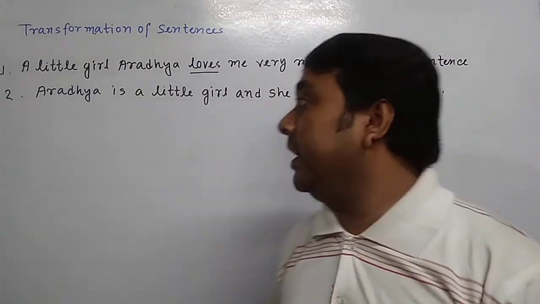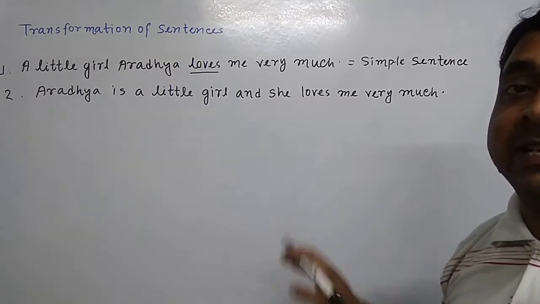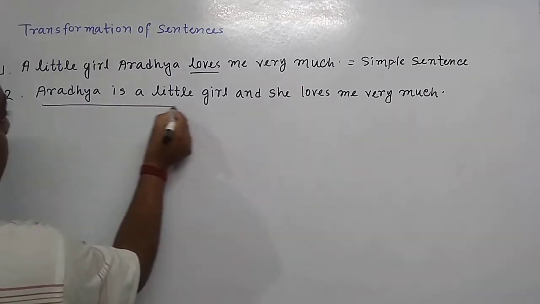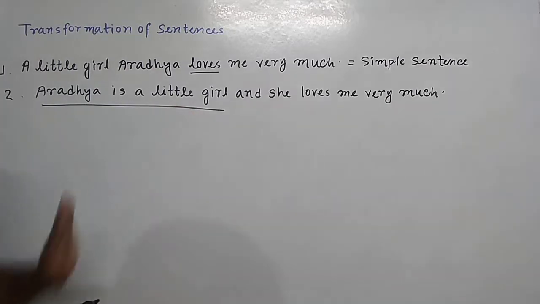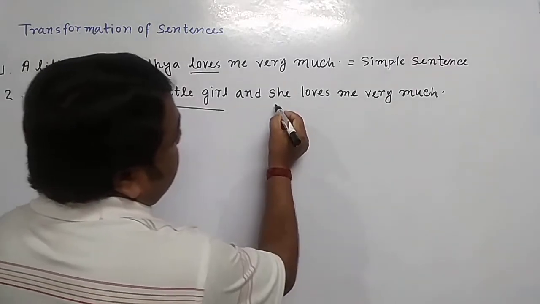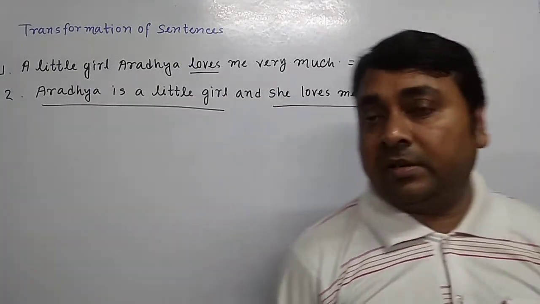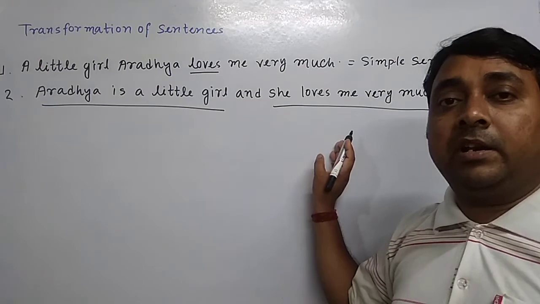Here we find two independent clauses in this sentence. Number 1, Aradha is a little girl. Number 2, she loves me very much. Both are independent clauses.